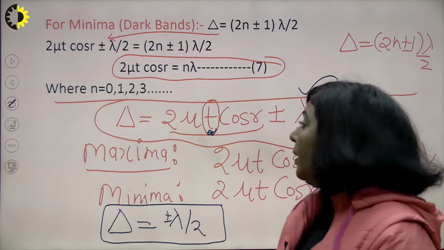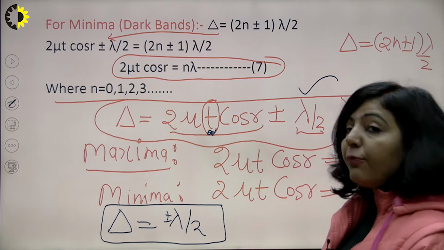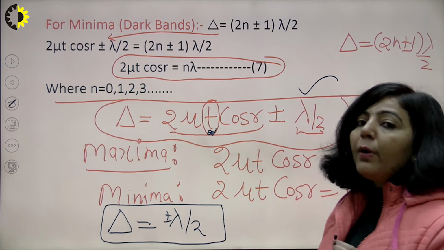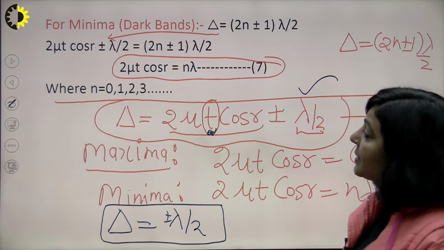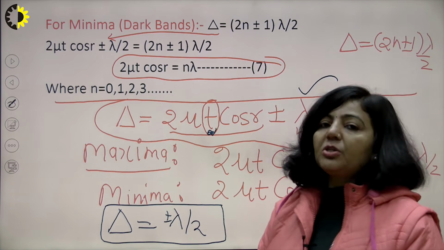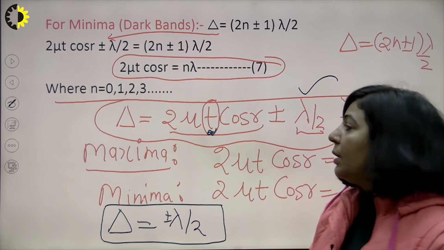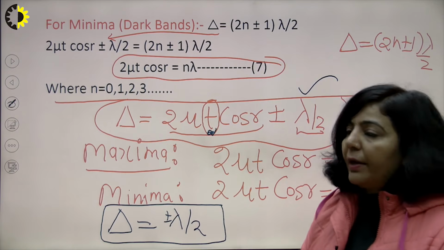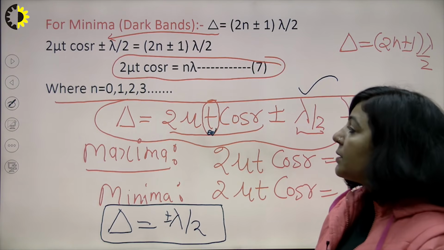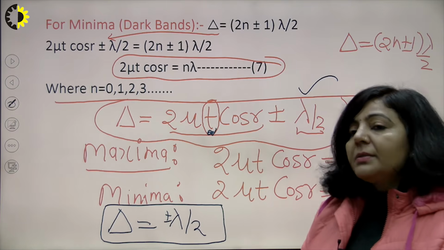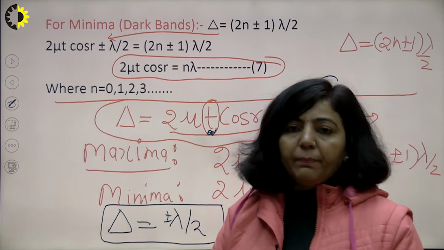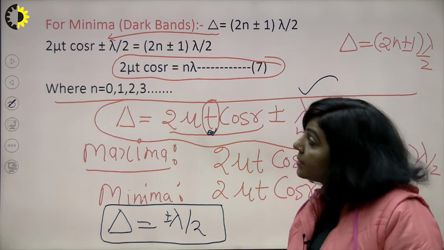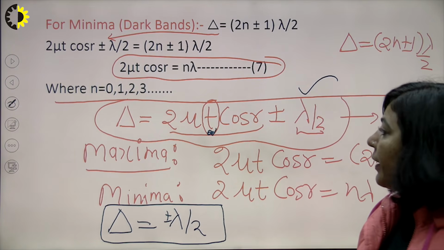The path difference for a reflected system is 2 mu t cos r plus minus lambda by 2, but in an excessively thin film, t is very small with respect to the wavelength of light, so we can neglect the first factor with respect to the wavelength. So delta is lambda by 2 everywhere, and an excessively thin film will appear dark in the reflected system. That's all about interference in a thin film of uniform thickness in reflected light.